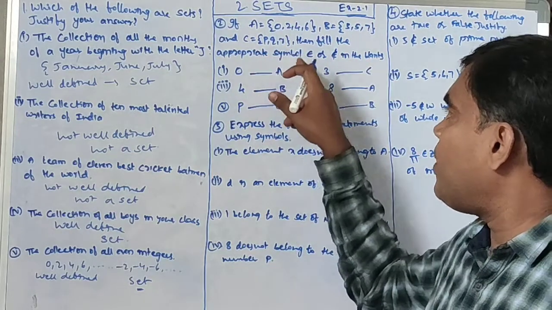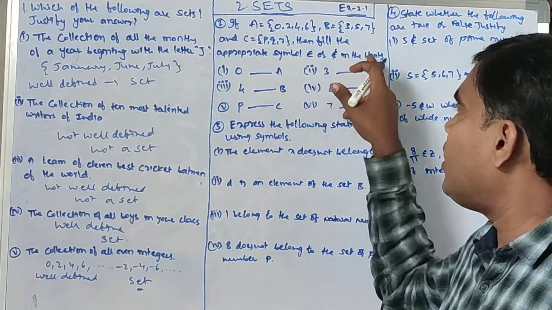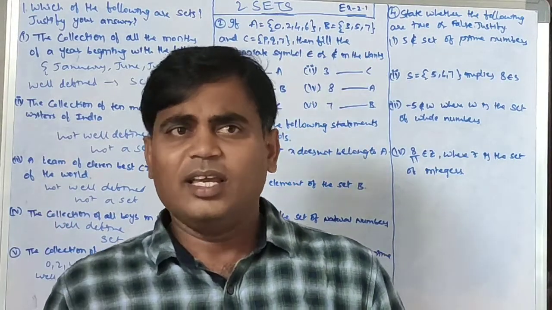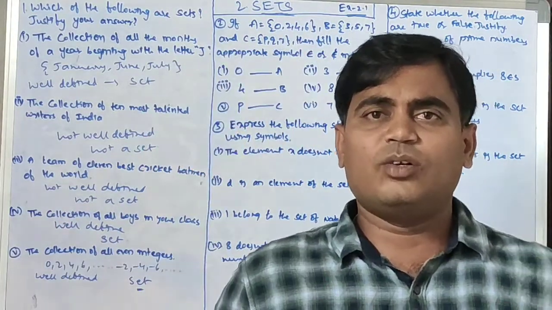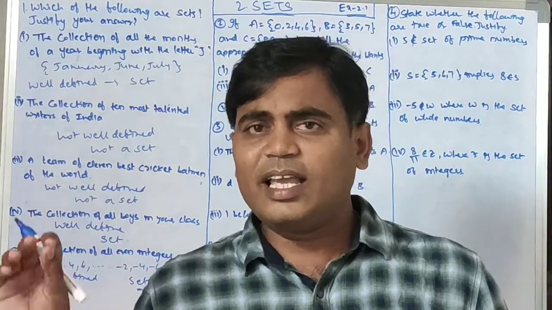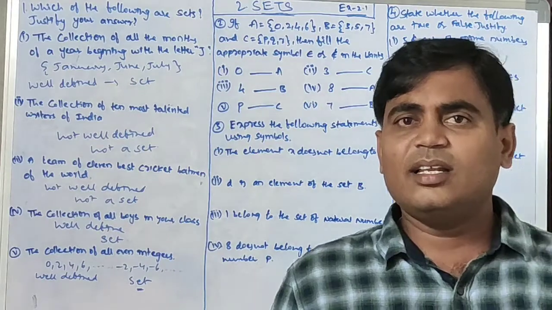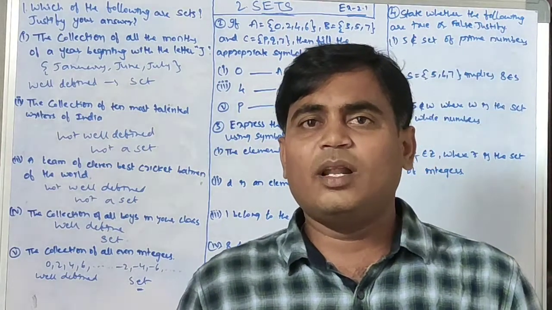Then fill in the appropriate symbol, belongs to or does not belong to. Belongs to means if an element is in that set, we write belongs to. If the element is not in that set, then we write does not belong to.